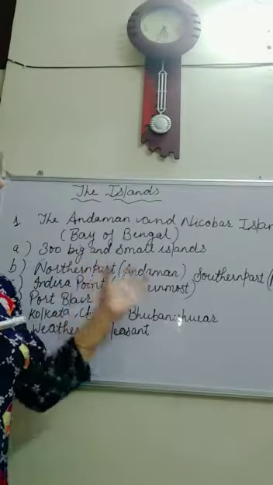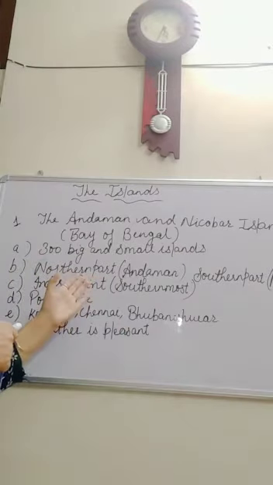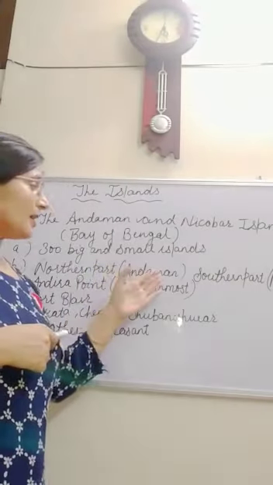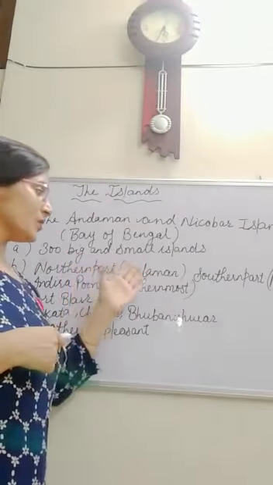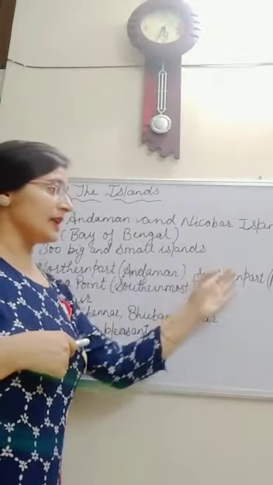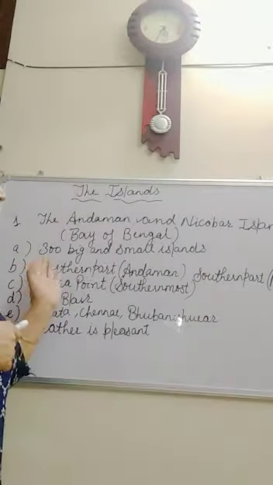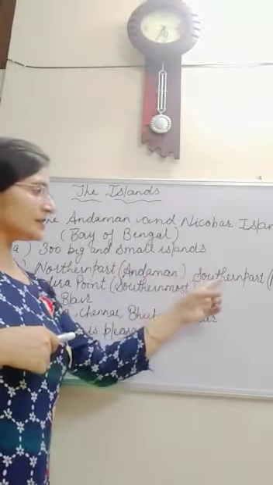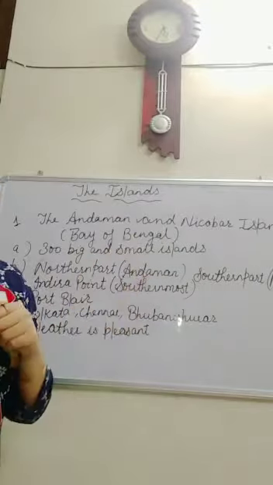The northern part of this island group is called the Andaman Islands, and the southern part of this island group is called the Nicobar Islands.